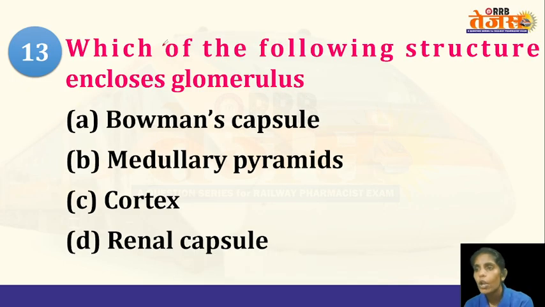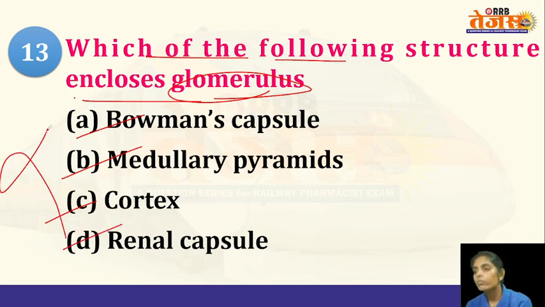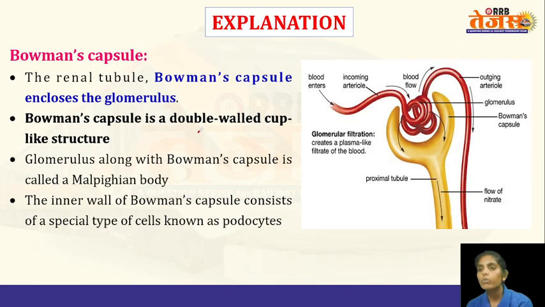And next question: which of the following structures encloses the glomerulus? So these are the structures: Bowman's capsule, medullary pyramids, cortex, and the renal capsule. Among these, within which is the glomerulus present? So the answer is Bowman's capsule. So this is the glomerulus, the Bowman's capsule.